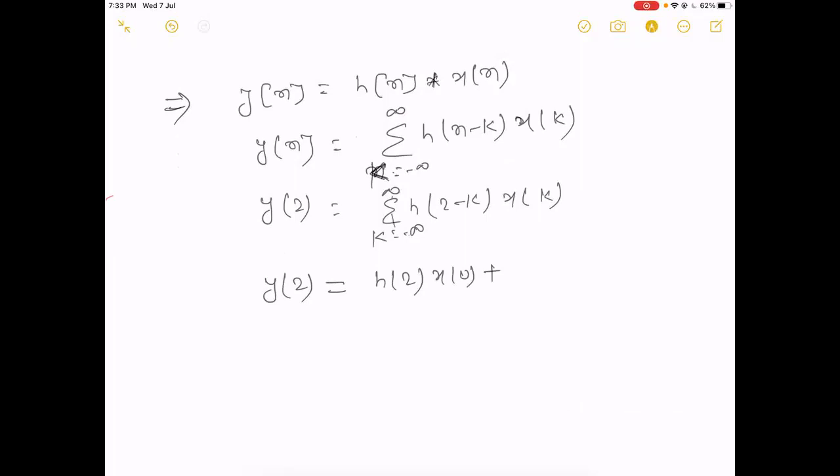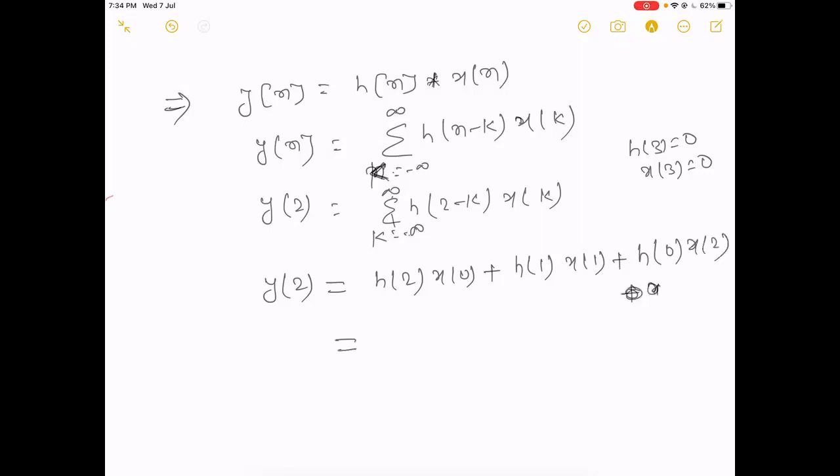The summation goes from minus infinity to plus infinity, but after 2, h3 is 0 and x3 is also 0, so there is no meaning beyond, and k extends from 0 to 2.